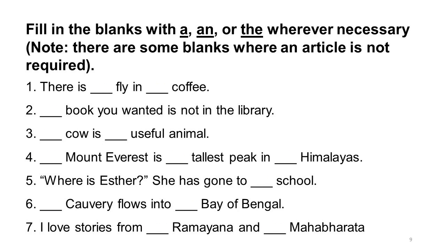First one, there is a fly in the coffee. Now remember, when something is definite in the sense both the speaker and the listener know about it, for example, it's already mentioned in the conversation, or maybe it's quite evident which one we are referring to. So if I and you are sitting at a table and we are having coffee, and I say there is a fly in the coffee, then we know which coffee we are talking about. It's obviously the coffee that's on the table.